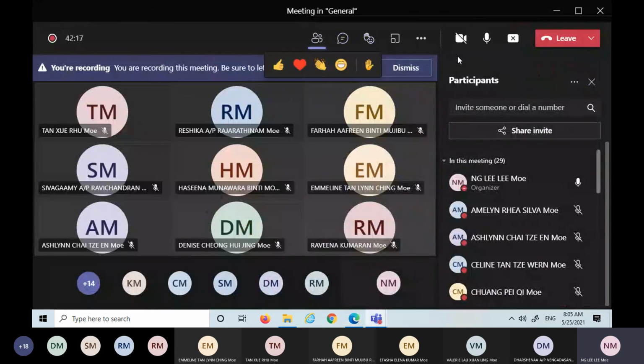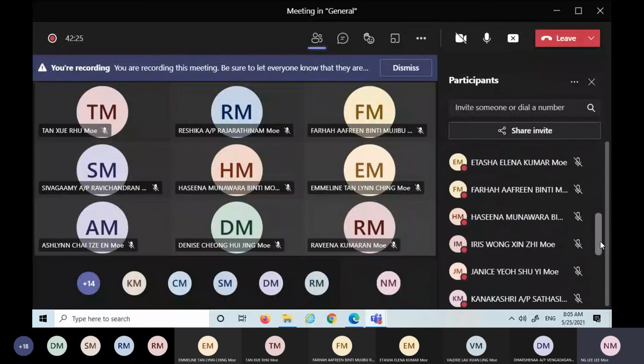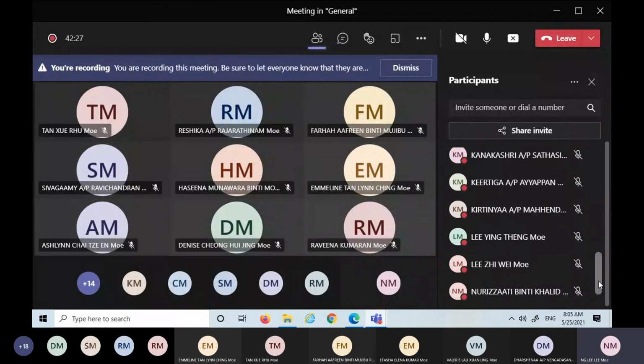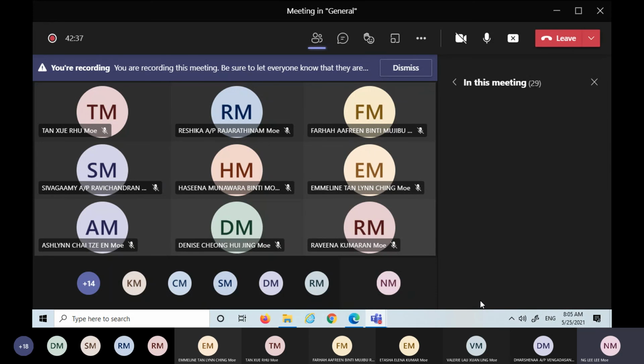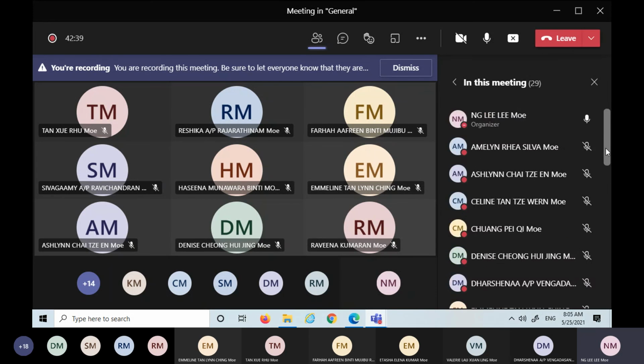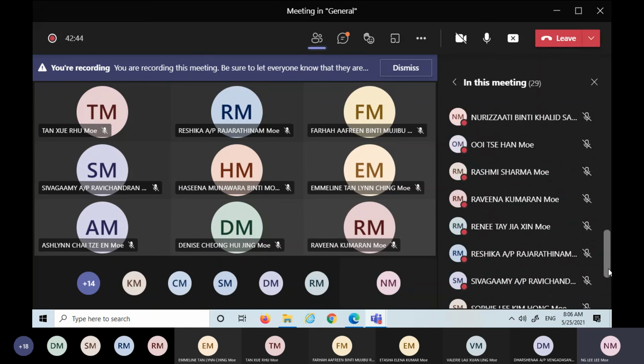What's the attendance now? Now it is 28. Izati is here. Rishika here? I can't see the list. Rishika is also here.